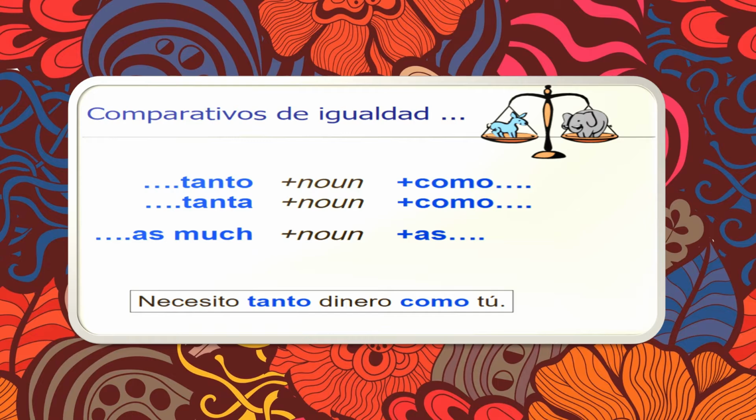We have one example here. Necesito tanto dinero como tú. So, I need as much money as you. In this we can see that we are going to learn how to make comparisons with things that share one specific feature, right? So you can see that in this example, necesito tanto dinero como tú. So I need as much money as you. So we are talking about tanto dinero, which is a noun here in this example.